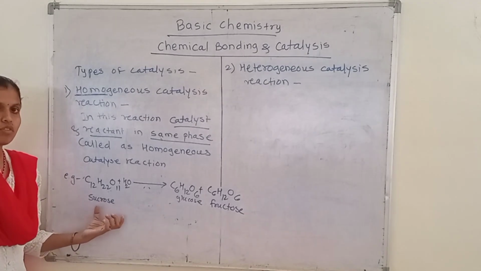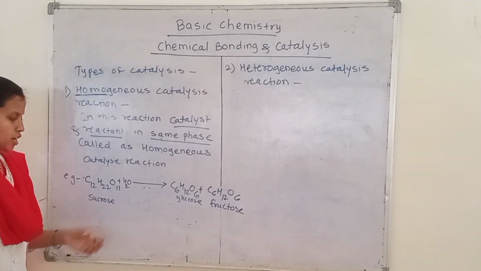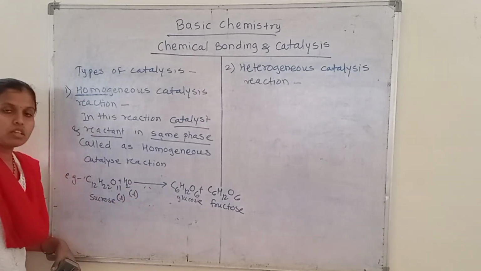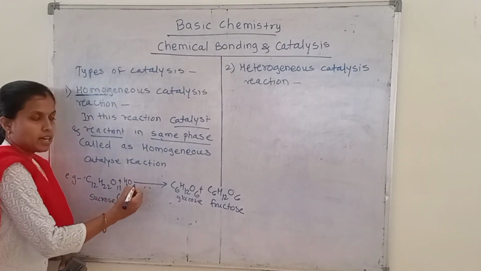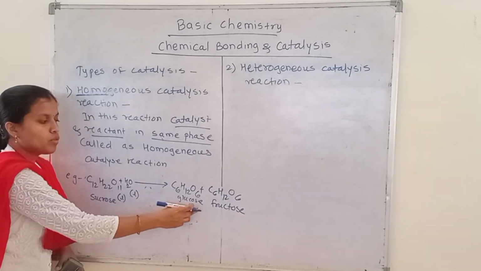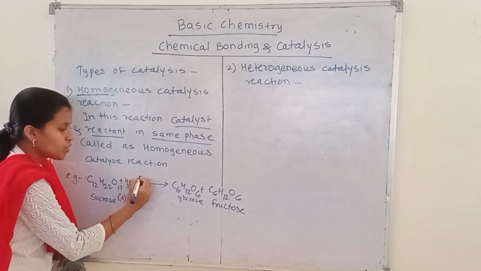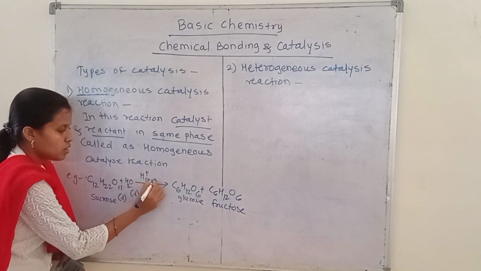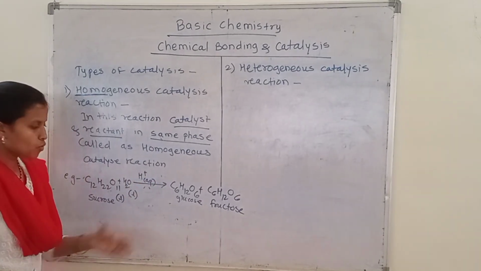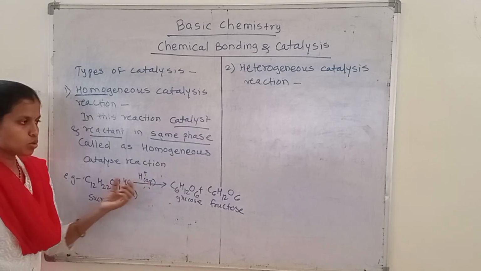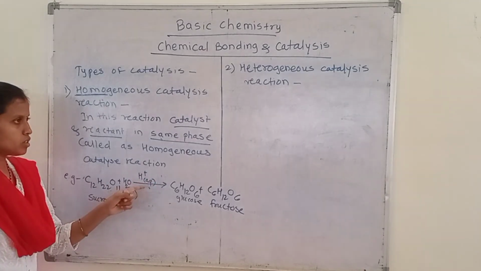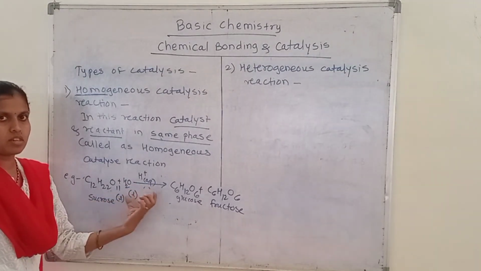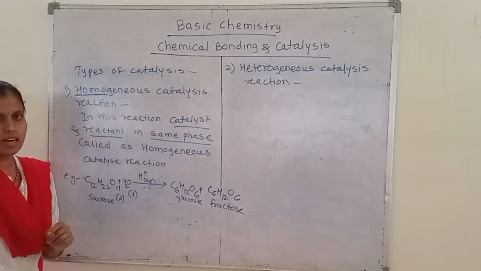Another example is inversion of cane sugar. In this reaction, this sucrose will be in liquid phase, this water will also be in liquid phase, and the catalyst will be used in this reaction for the formation of glucose and fructose. The catalyst H plus will also be in aqueous phase, that means in liquid phase. So that's why in this reaction also we see the catalyst and the reactant will be in same phase. So that's why this reaction will be homogeneous catalyzed reaction.